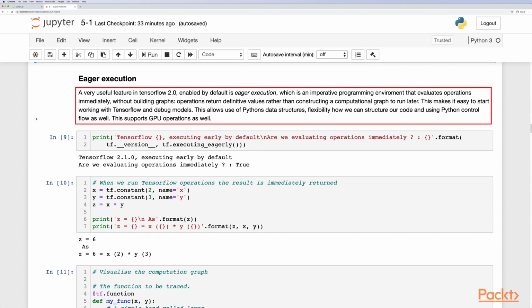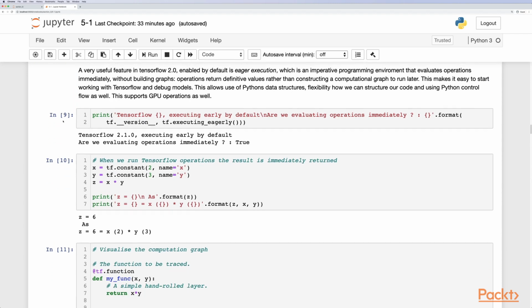Enabled by default is eager execution, which is an imperative programming environment that evaluates operations immediately without building graphs. Operations will return definitive values rather than constructing a computational graph to run later. This makes it easy to start working with TensorFlow and debug models. This allows the use of Python's data structures, flexibility in how we can structure our code, and using Python control flow as well. This also supports GPU operations as well.